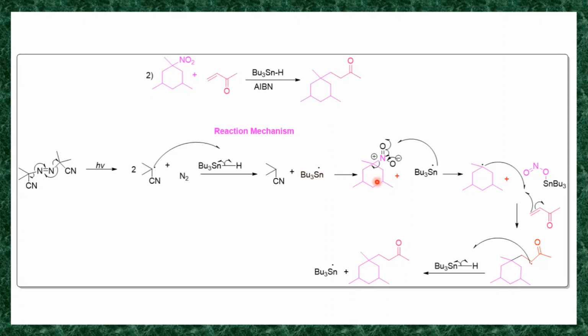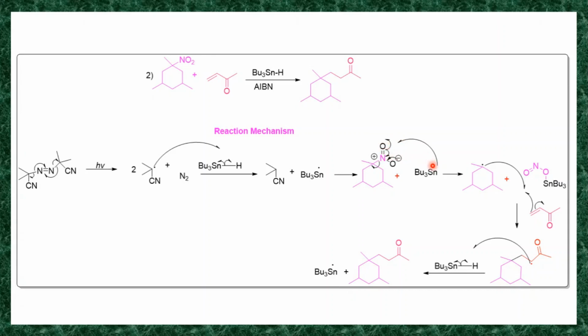Then the next step is this tributyltin radical reacts with your nitro alkane. So let's consider it's a nitro alkane. This tributyltin radical reacts with this nitro functional group. The nitro group has a nitrogen oxygen double bond, and this double bond undergoes homolysis. It generates oxygen radical and nitrogen radical.